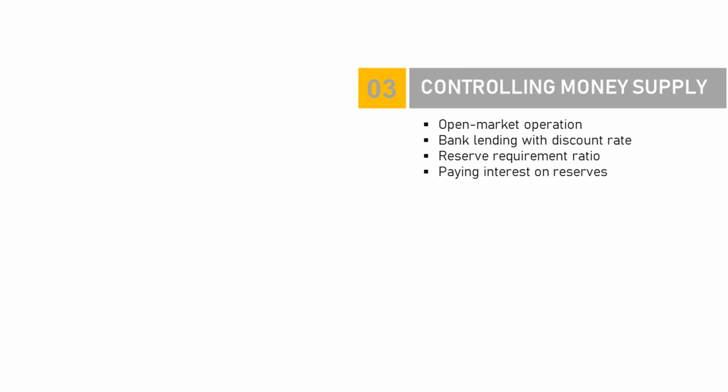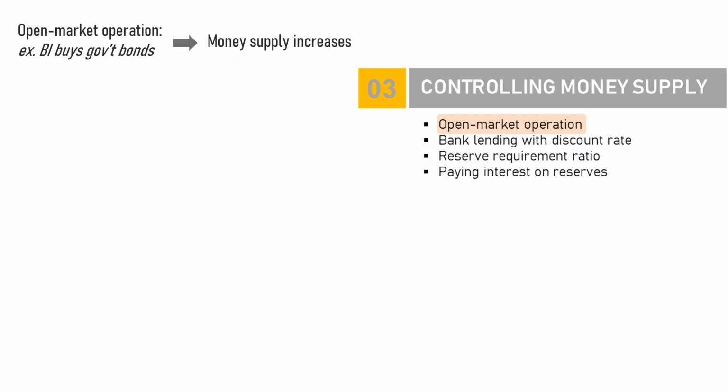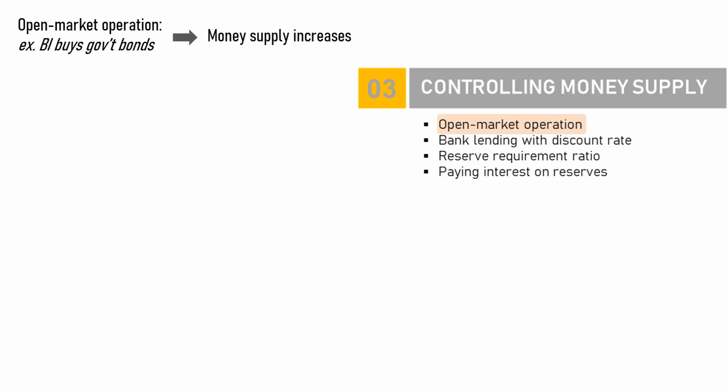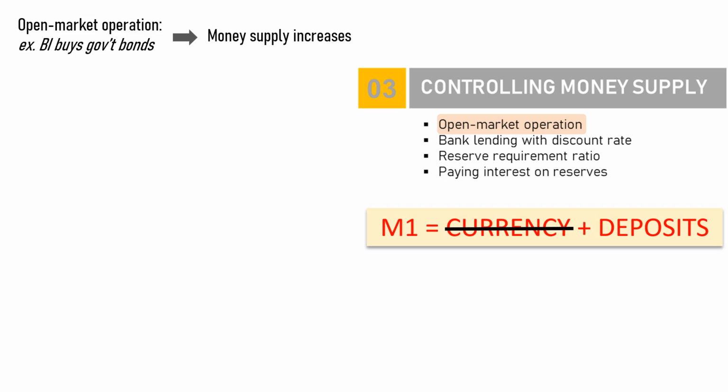The first way to do it is by doing the so-called open market operation. The central bank may buy government bonds or commercial bank securities or sell its securities in the market. Before we proceed, please remember this. With no currency, money supply is simply total amount of deposit in commercial bank's account.